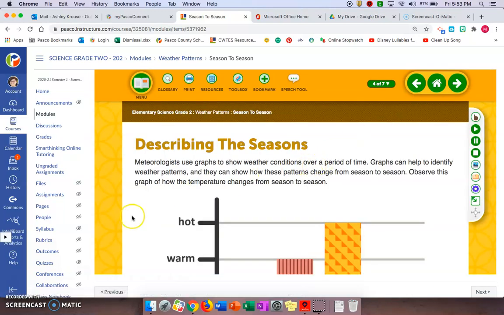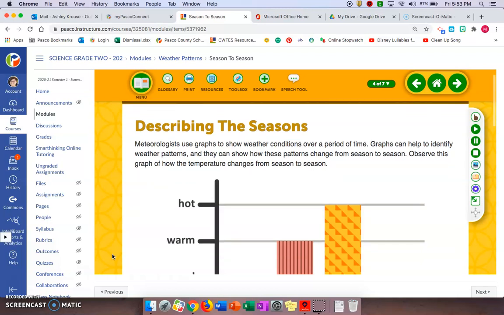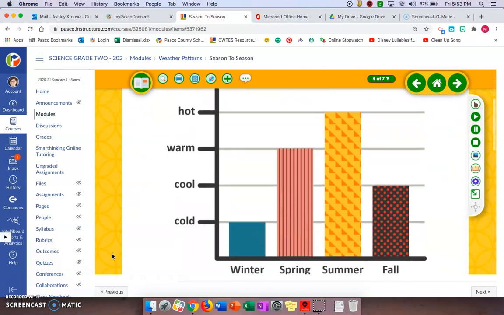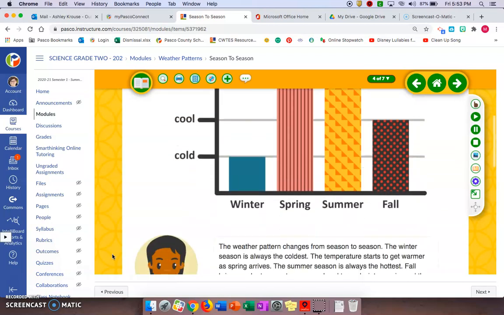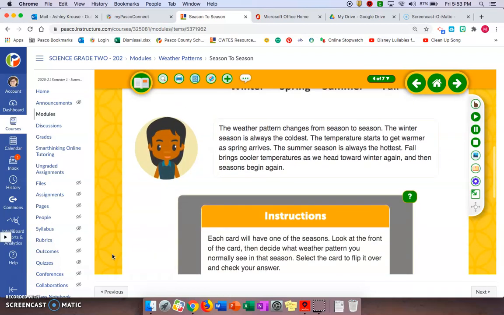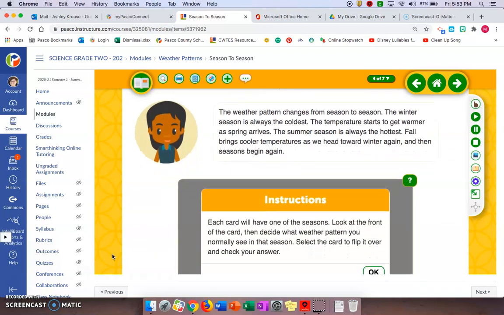Describing the seasons. Meteorologists use graphs to show weather conditions over a period of time. Graphs can help to identify weather patterns, and they show how these patterns change from season to season. Observe this graph of how temperature changes from season to season. The weather pattern changes from season to season.